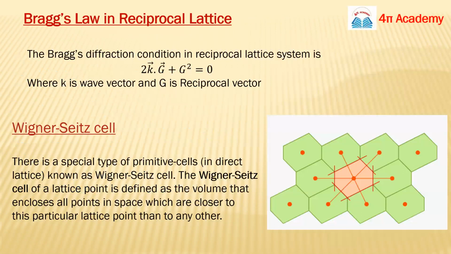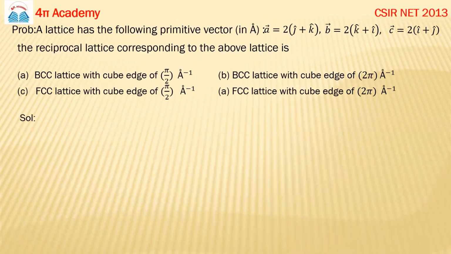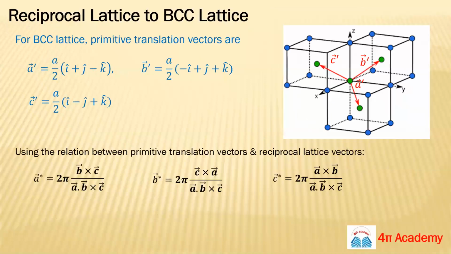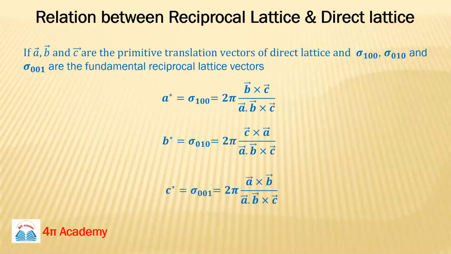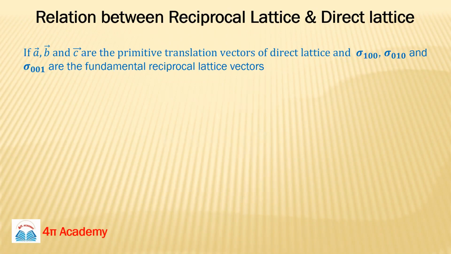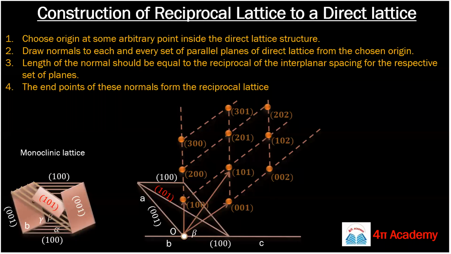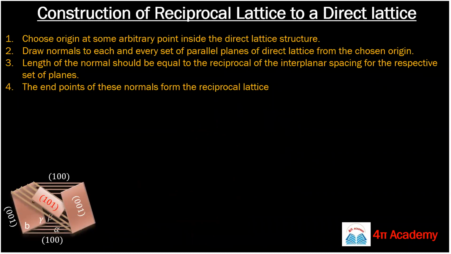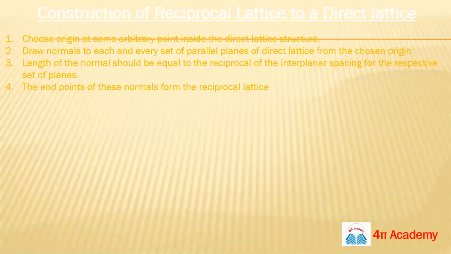So now today we will discuss about Bragg's law, Wigner-Seitz cell, and reciprocal lattice system, and reciprocal lattice to BCC, FCC. We will also see the relationship between the reciprocal lattice and direct lattice system, and how we can construct our reciprocal lattice to a direct lattice system, and also X-ray diffraction and Bragg's law.